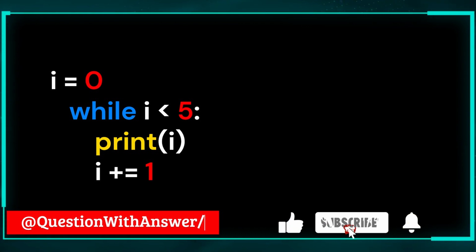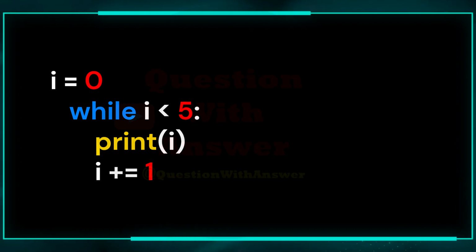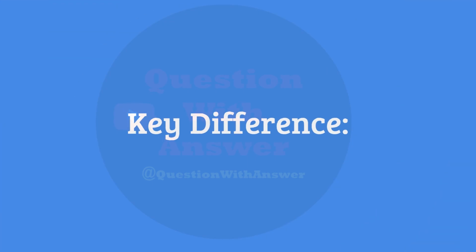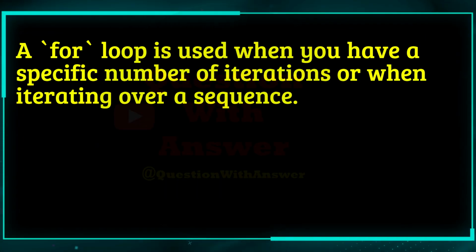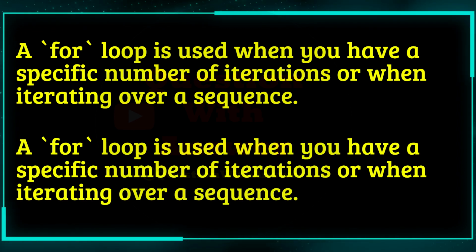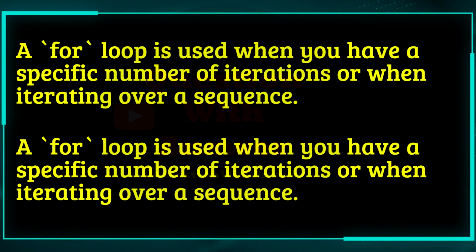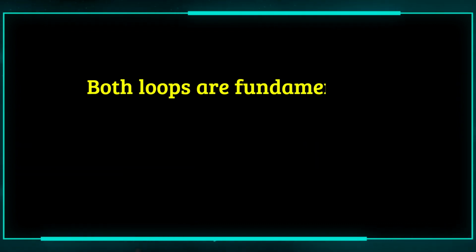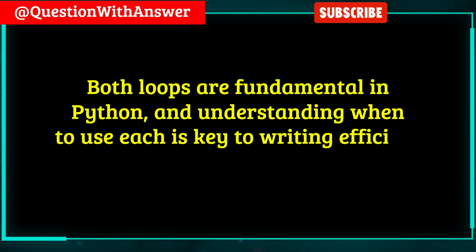The while loop continues to execute as long as the condition remains true, which means it could potentially run infinitely if the condition never becomes false. Key difference: a for loop is used when you have a specific number of iterations or when iterating over a sequence. A while loop is used when the number of iterations depends on a condition that is checked before each iteration. Both loops are fundamental in Python, and understanding when to use each is key to writing efficient code.